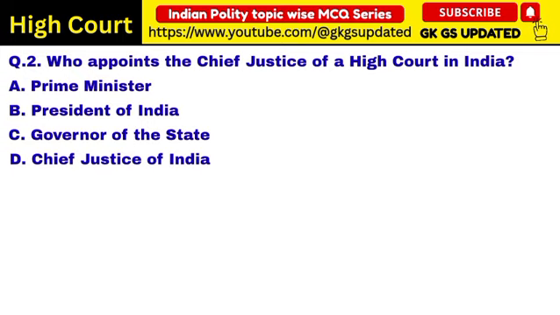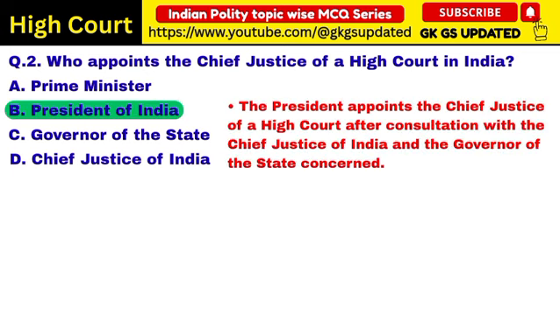Next question. Who appoints the Chief Justice of a High Court in India? Correct answer: President of India. The President appoints the Chief Justice of a High Court after consultation with the Chief Justice of India and the Governor of the state concerned.